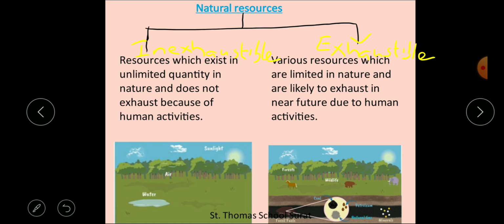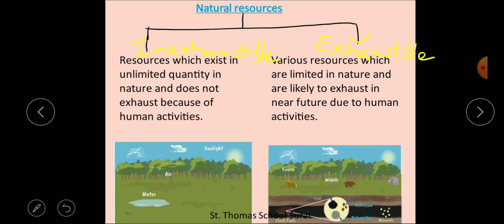Inexhaustible resources are those which exist in unlimited quantity in nature and do not exhaust because of human activities. What are they? They are sunlight, air and water.